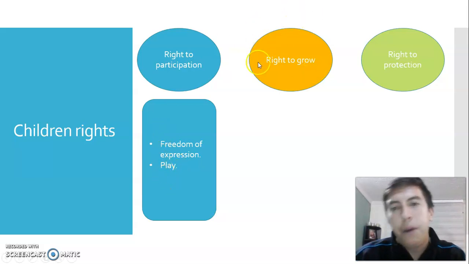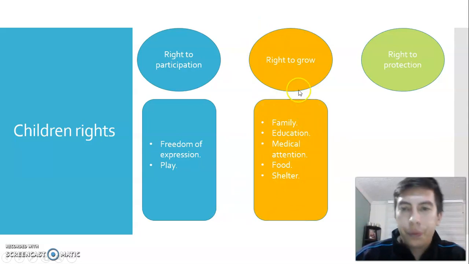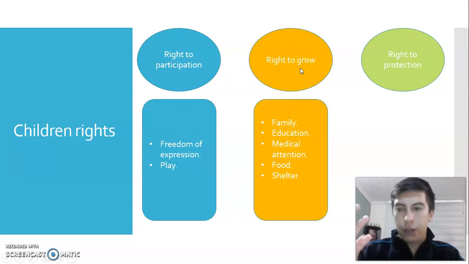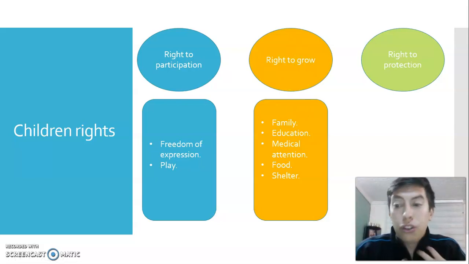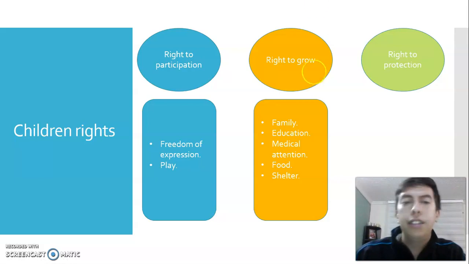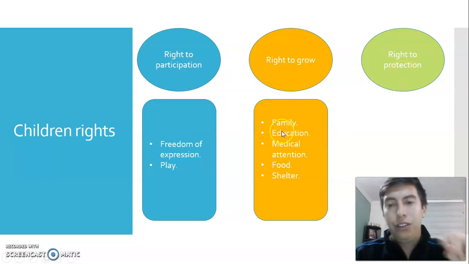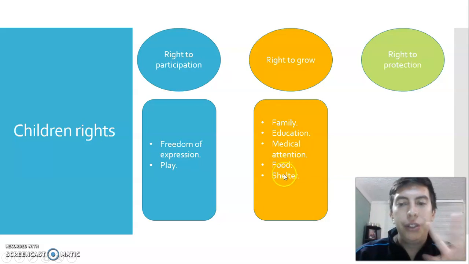Now let's speak about right to grow. ¿Ok? Right to grow. And we have these examples in here. Grow. The meaning of grow is crecer. ¿Ok? Ustedes tienen el derecho a crecer, ustedes están en crecimiento y nosotros tenemos que garantizarles eso a ustedes. That's why you need a family, you need education, you need medical attention, you need food, and you need shelter.